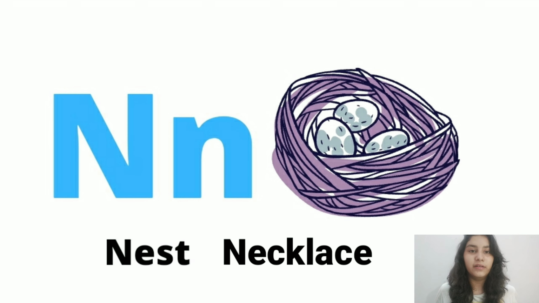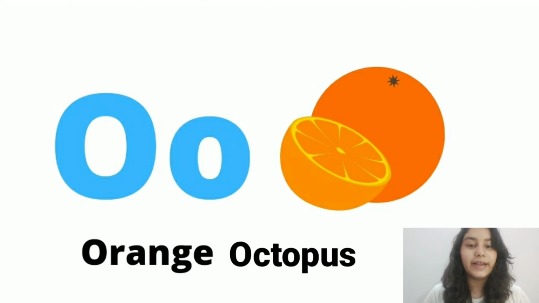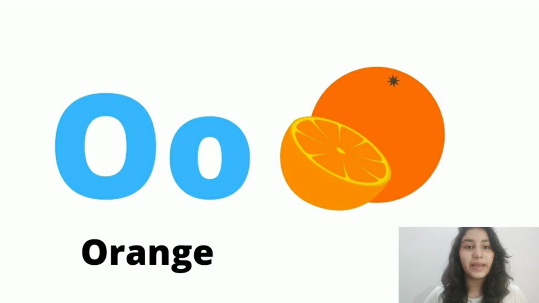Letter N. The sound of letter N is N. It comes from the nose. N as in necklace. N as in nest. The sound of letter O is O or oo. Letter O has the same sound as it is pronounced, O. O as in orange. O as in octopus. Did you know orange is the name of the color and the name of the fruit as well?